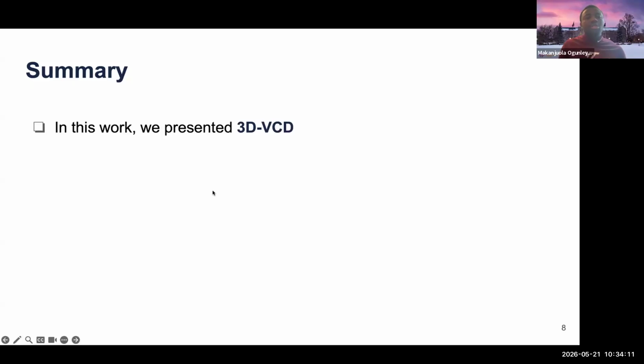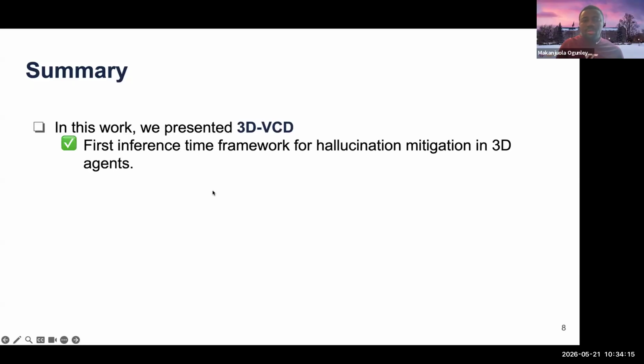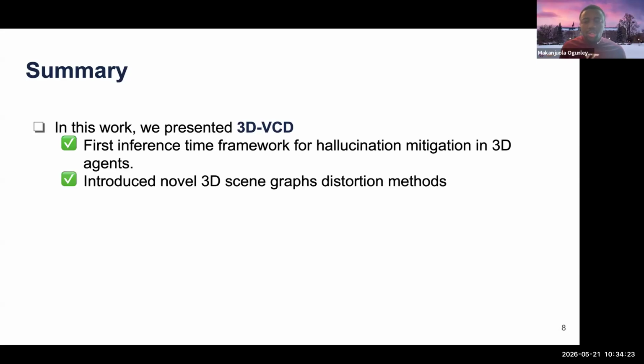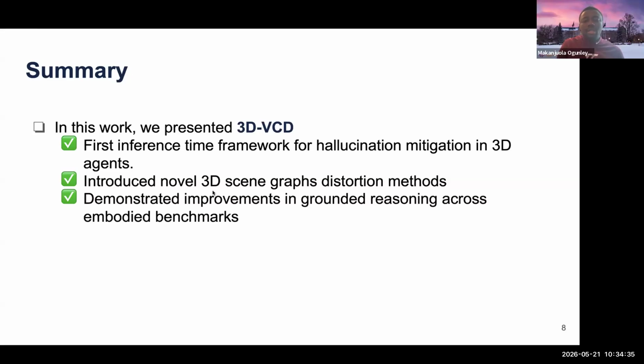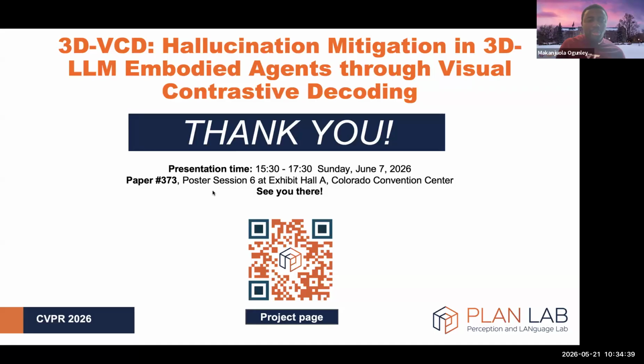In summary, in this work we introduced 3D VCD, the very first training-free, inference time contrastive decoding framework for hallucination mitigation in 3D embodied agents. And then we introduced a novel distortion method. Using this distortion method effectively suppresses hallucinated tokens while rewarding the generation of truthful tokens that are grounded in the 3D scene. And finally, we demonstrated performance gains across several embodied benchmarks.